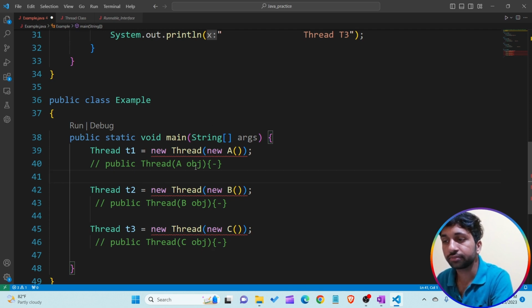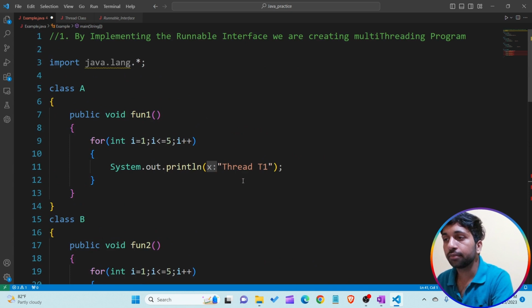So for solving that particular problem, at that time the Runnable interface comes in. Understand? For solving the problem of attaching code to the thread, the Runnable interface takes place. This Runnable interface helps us. By using it, we are able to attach the code of class A to the thread T1, the code of class B to the thread T2, and the code of class C to the thread T3. So let's see how we are able to attach the code of our class A, class B, class C to the threads T1, T2, T3.